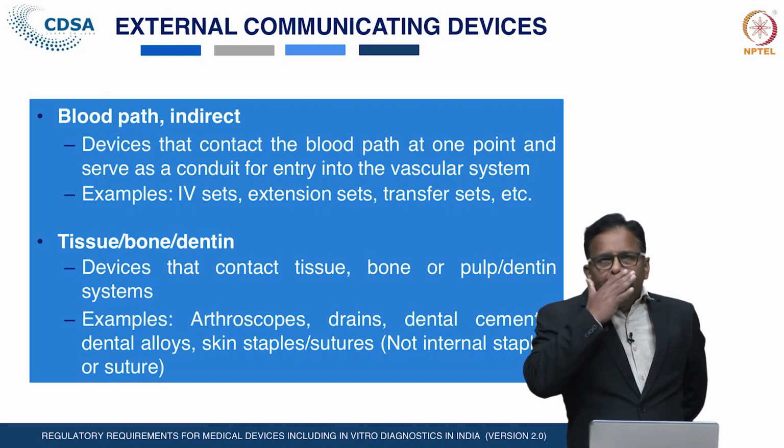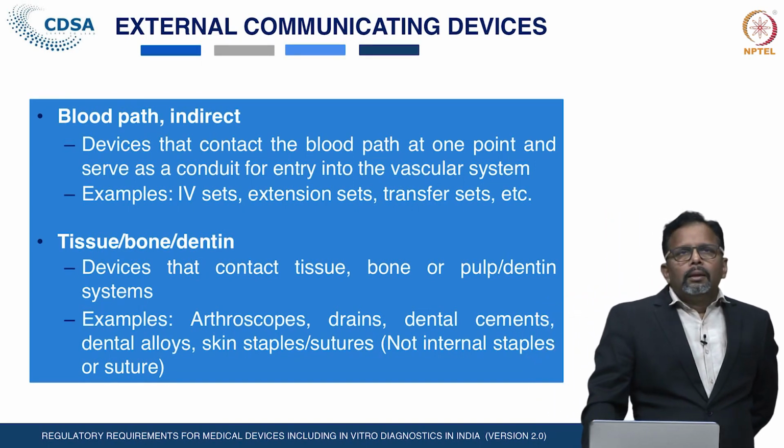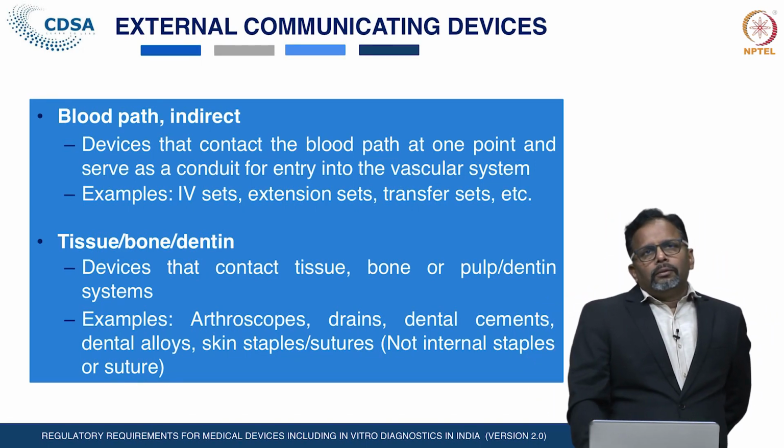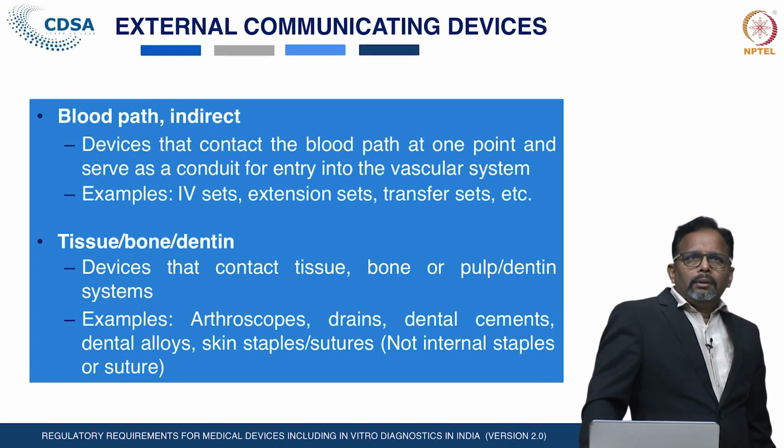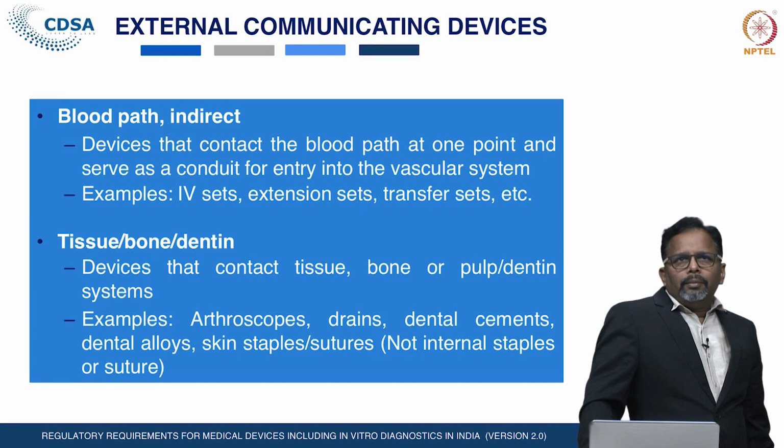External communicating devices are also further divided by the nature of the contact.